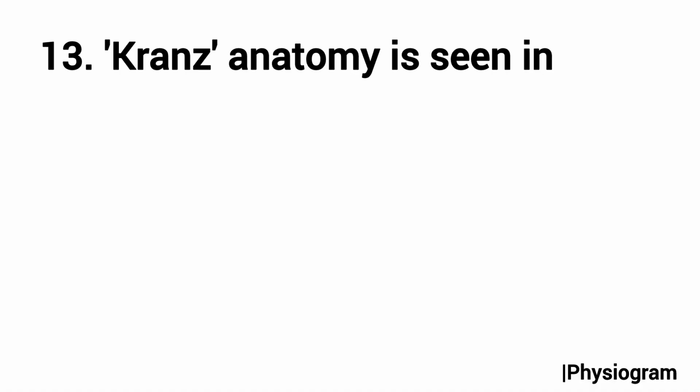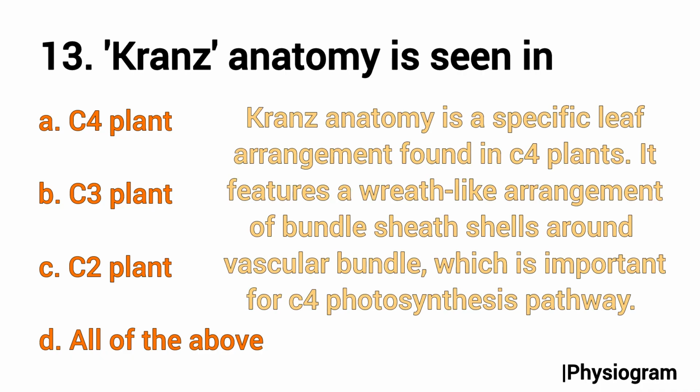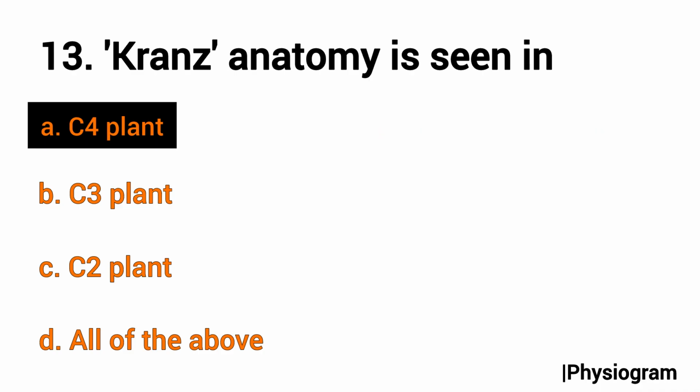Question number 13 is from the photosynthesis chapter of plant physiology: Kranz anatomy is seen in option A, C4 plant, B, C3 plant, C, C2 plant, and D, all of the above. We know Kranz anatomy is a specific leaf arrangement found in C4 plants. It features a wreath-like arrangement of the bundle sheath cells around the vascular bundles, which is important for the C4 photosynthesis pathway. C3 and C2 plants do not exhibit Kranz anatomy. So the correct answer will be option A, that is C4 plants.